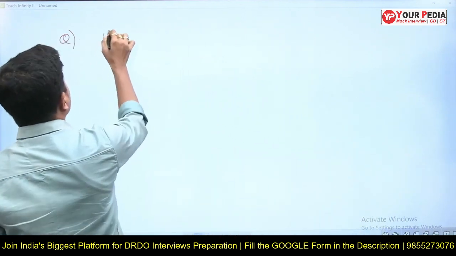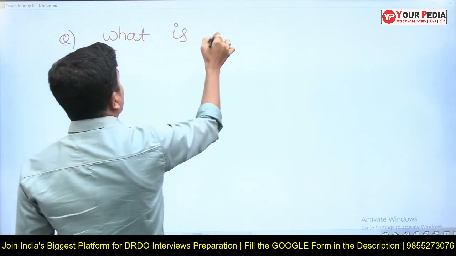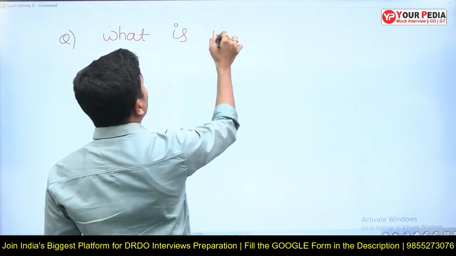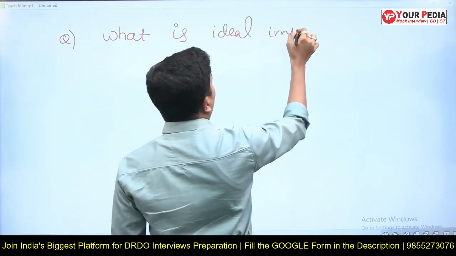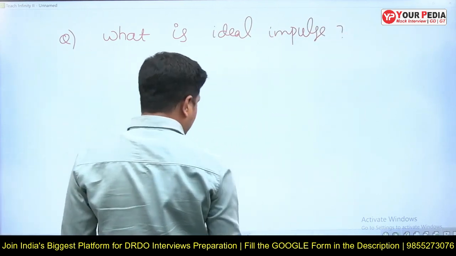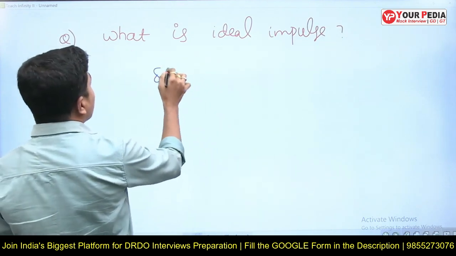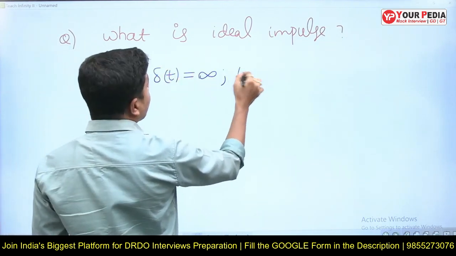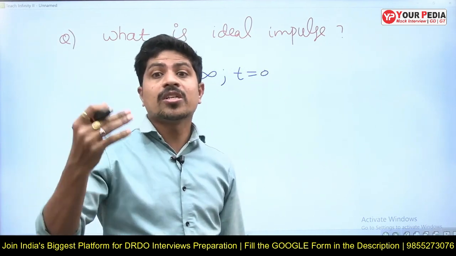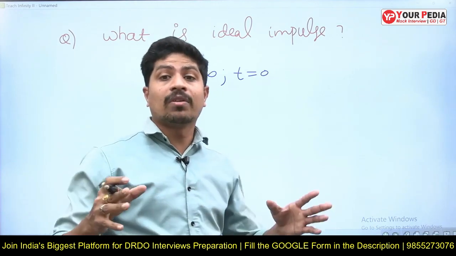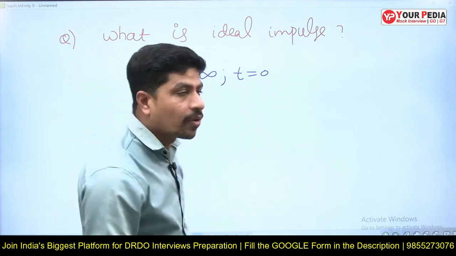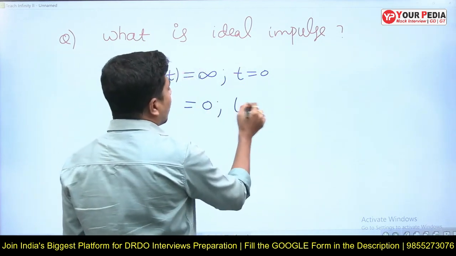What is an impulse current or ideal impulse? They will ask you to draw the graph of an ideal impulse. First let's define the ideal impulse, then we draw the graph. Del of t is equal to infinite at t equal to 0. Many people will understand that the sudden change of voltage across a capacitor happens with the help of an infinite amount of current. It is an infinite amount of current within how much time? Within zero time, and it is equal to 0 at any other time.